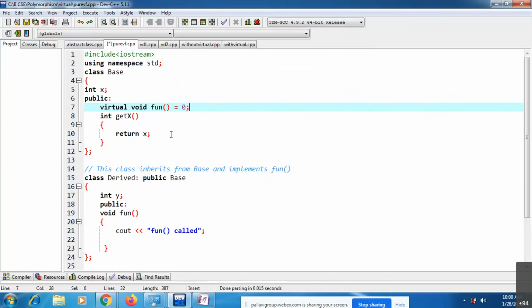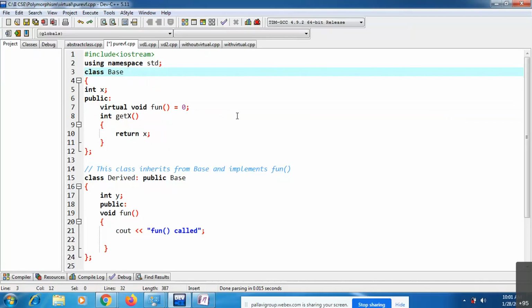Now observe, this base class has become an abstract class. If any class has at least one pure virtual function, you can say it is an abstract class.